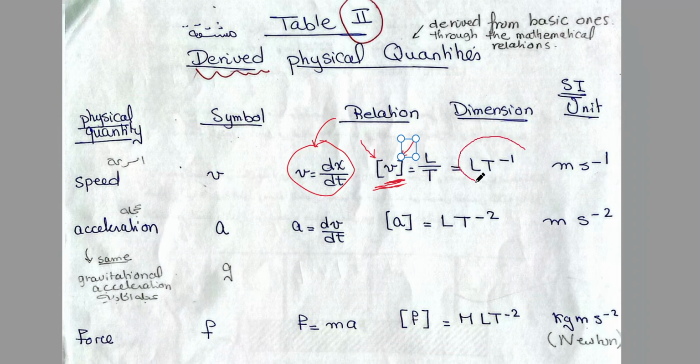After you write the dimensions of the velocity, you can write the SI units for the velocity. Instead of L, use meter. Instead of T, use second. And of course, T to the power minus 1, second minus 1. And this is the unit we are using for the speed, meter per second.